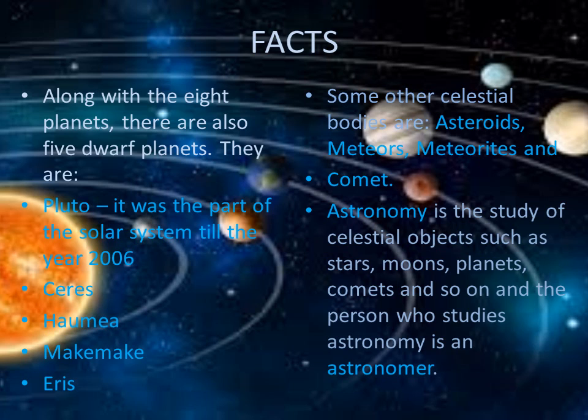Now some other celestial bodies are, celestial means heavenly bodies like stars, moons. Okay, you have already learned that. So there are a few other celestial bodies which are asteroids, meteors, meteorites and comets. Now what is astronomy? Astronomy is the study of celestial objects such as stars, moons, planets, comets and so on. And the person who studies astronomy is called an astronomer.